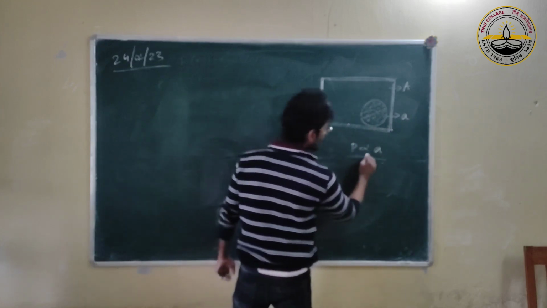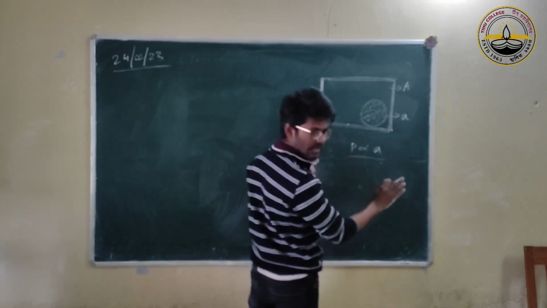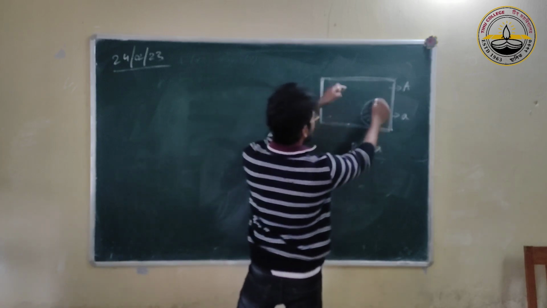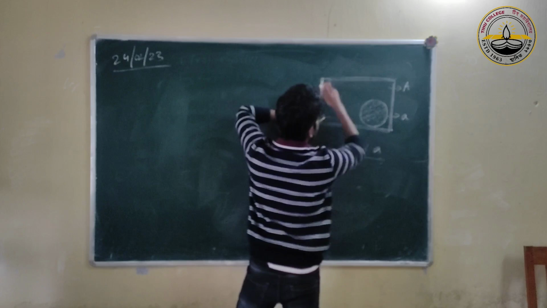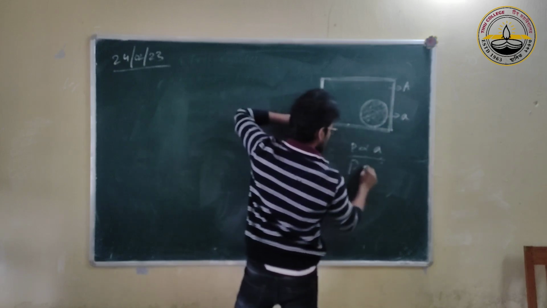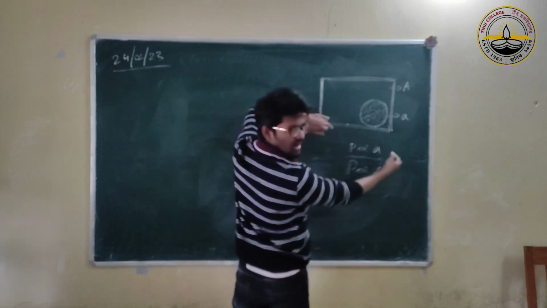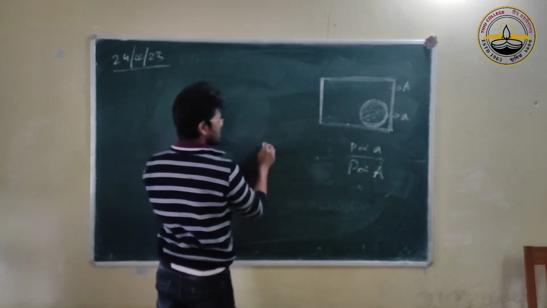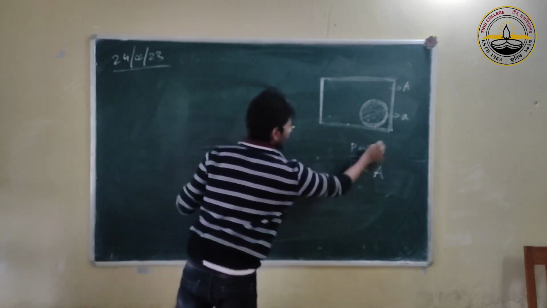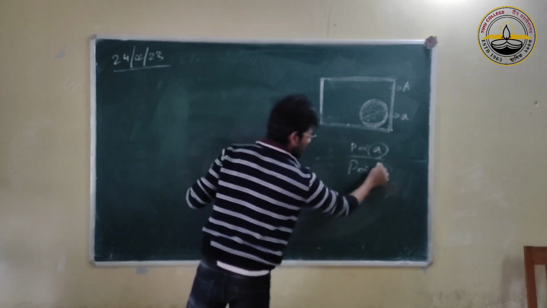So probability is proportional to area. The probability of falling into this area is proportional to this area. Probability of hitting anywhere in this area is proportional to the bigger area. So the probability of hitting this area, when we ask, is just this favorable area divided by the total.